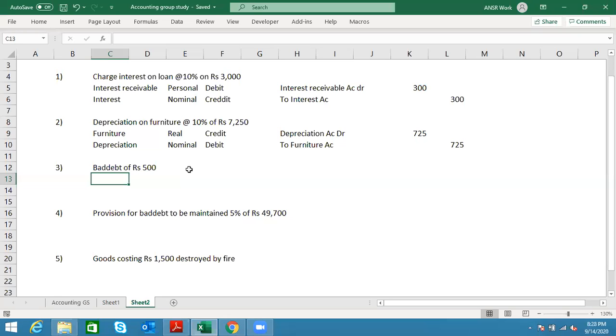Now, once I have told that, let me come back to this example, which says bad debt of 500. What has happened with this company is there was one customer who took some product from the company worth 500 rupees. Now, the company has realized that it is not going to realize that amount. Now, it is not a simple register that is maintained for the company. Here we are maintaining proper books. We pass the journal entries. Now, let's talk about the two aspects in it. Can somebody please point out? I had already discussed this yesterday, but I'd like to discuss it today as well, because I felt we need more discussion on the bad debt side. The two aspects in this transaction.